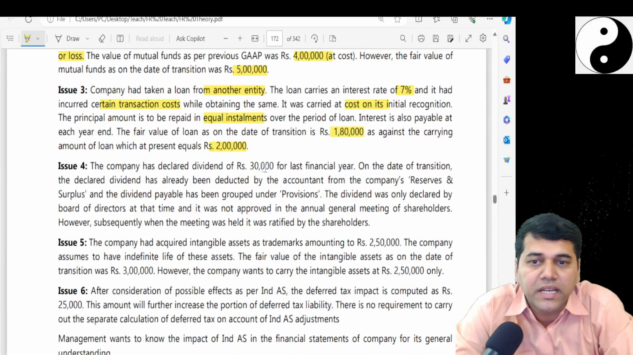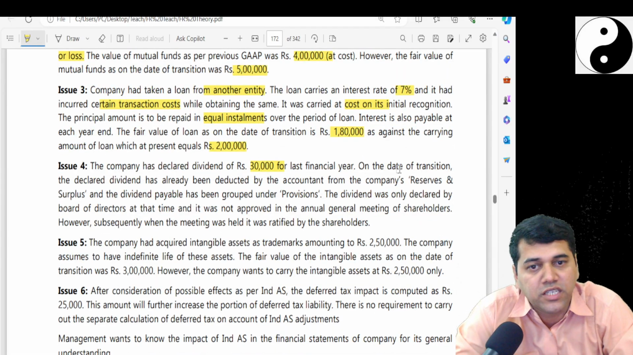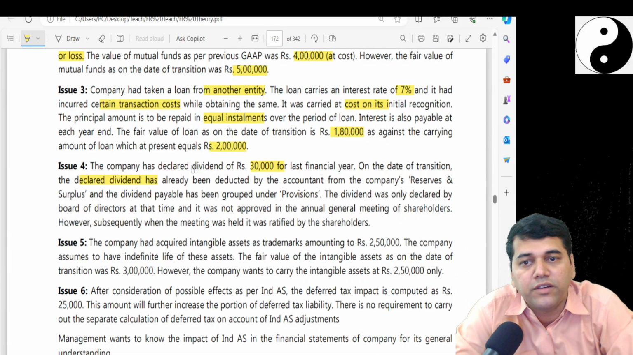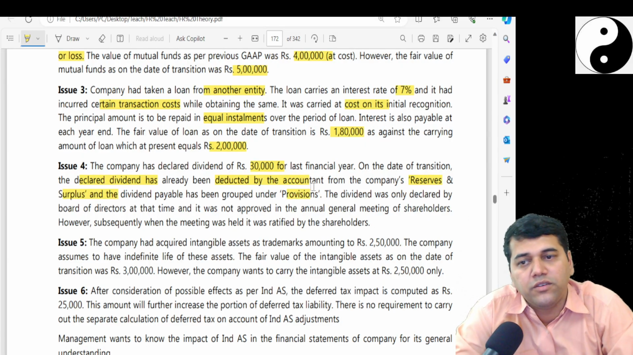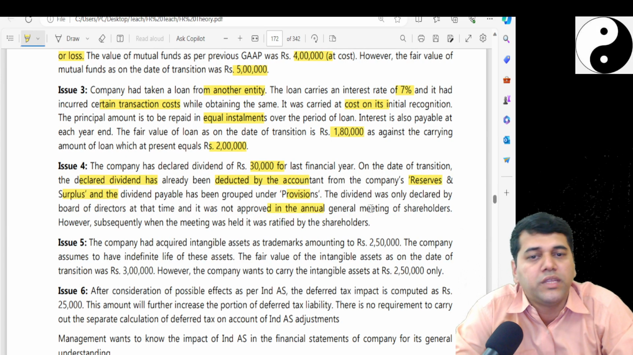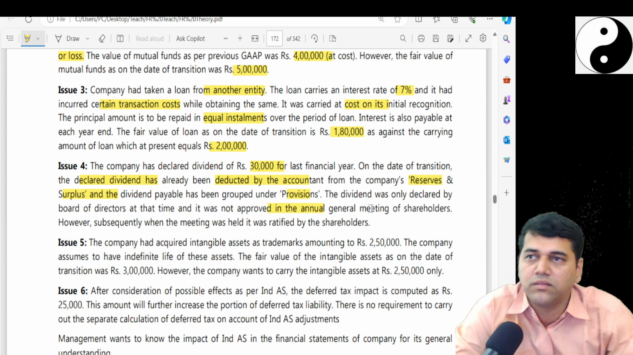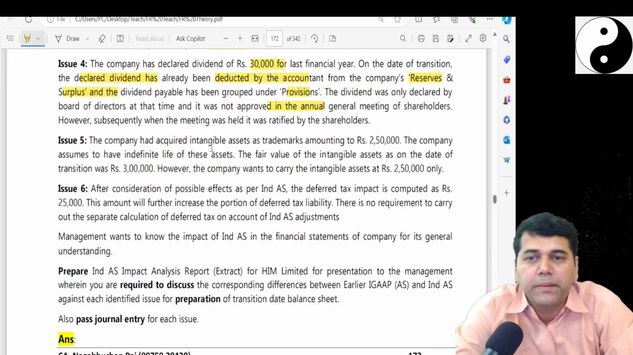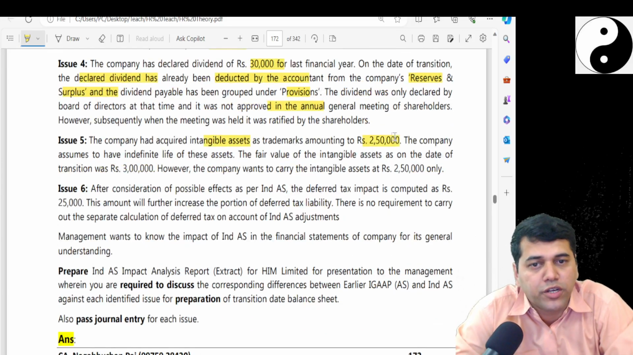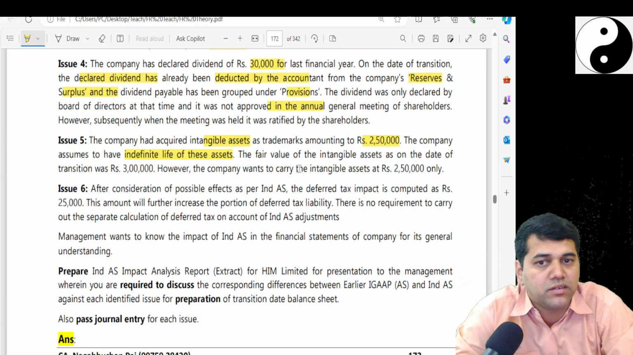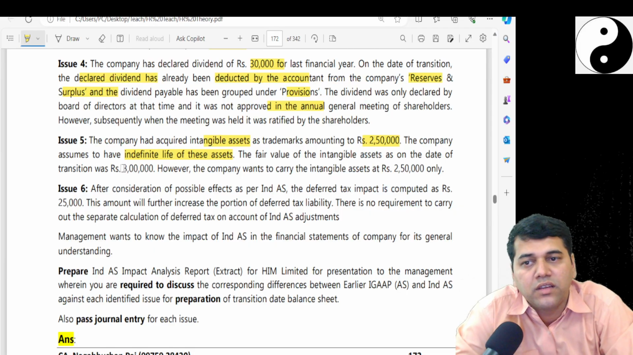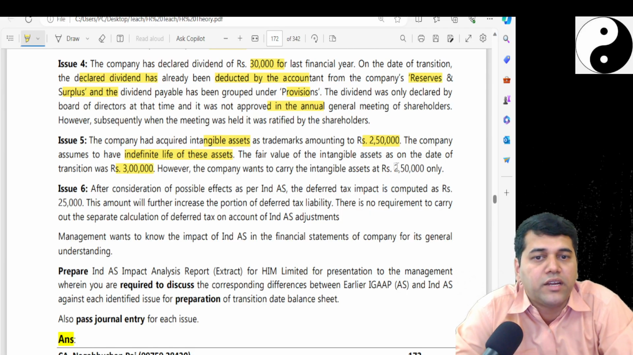Now the company declared a dividend of 30,000 last financial year. On the date of transition, the declared dividend has already been deducted by the accountant from the reserves and surplus under the head provisions. The dividend was only declared by the board and not approved by the AGM. Reverse this. The company acquired an intangible asset, a trademark, amounting to 2.5. It has got an indefinite life. The fair value of the intangible asset was 3 lakh. However, the company wants to carry it at 2 lakh 50 only.